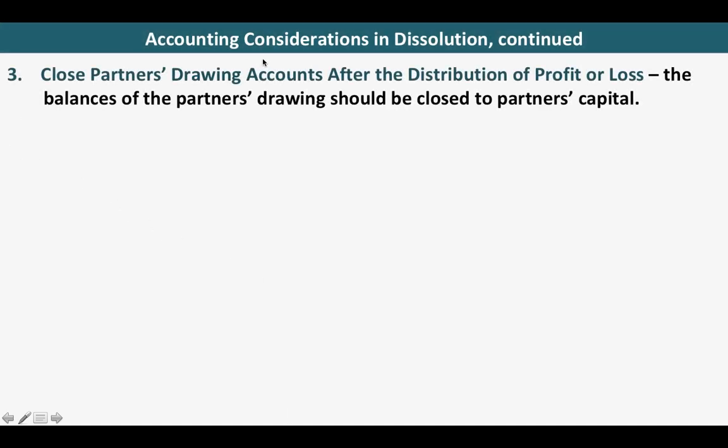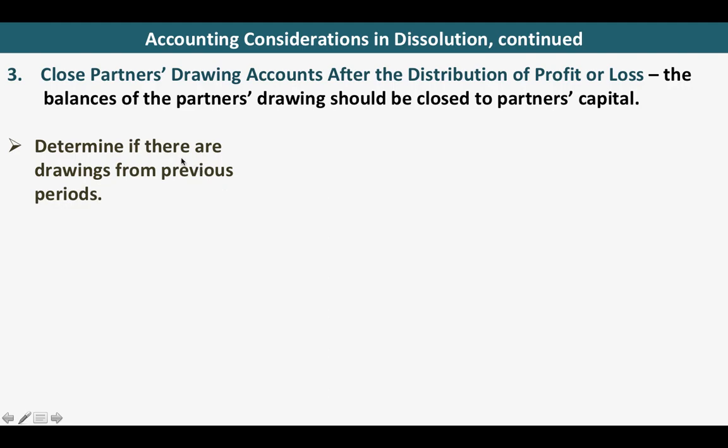The third accounting consideration in dissolution is to close the partners' drawing accounts after the distribution of profit or loss. So the balances of the partners' drawing accounts should be closed to partners' capital. Whatever the net balance, you have to get first the net balance of the drawing account, and then the net balance should be closed to partners' capital.